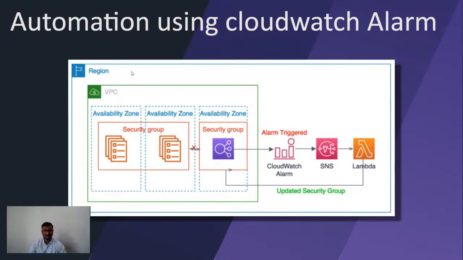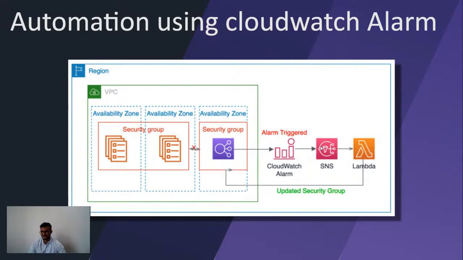So now I've configured the alarm, and I'm having an EC2 instance with a security group. I've configured some rules on it, ingress rules and egress rules. If someone changes the rules here, for example, changes the SSH configuration and the port access, in that case my alarm will get triggered.